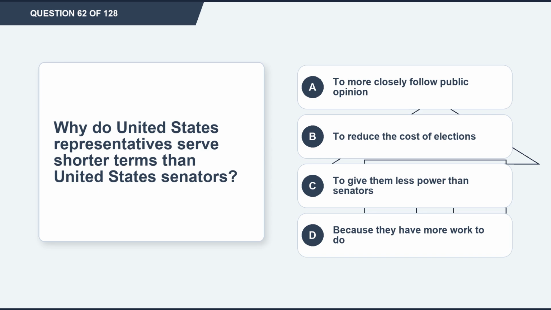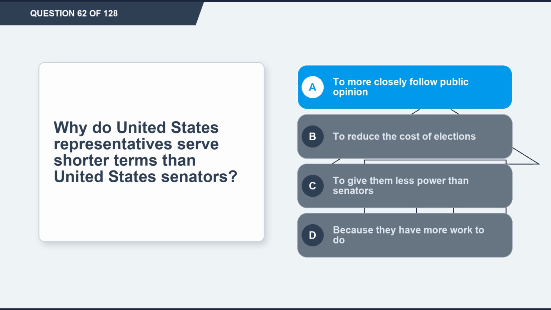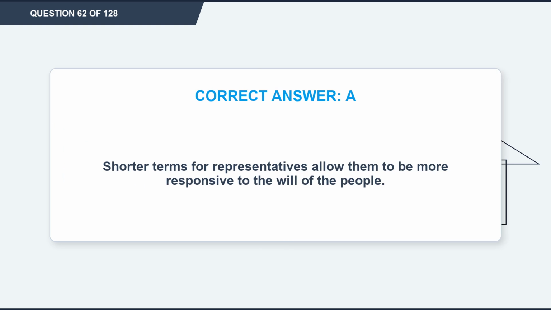Question 62. Why do United States representatives serve shorter terms than United States senators? Option A, to more closely follow public opinion. Option B, to reduce the cost of elections. Option C, to give them less power than senators. Option D, because they have more work to do. The correct answer is option A, to more closely follow public opinion. Explanation. Shorter terms for representatives allow them to be more responsive to the will of the people.